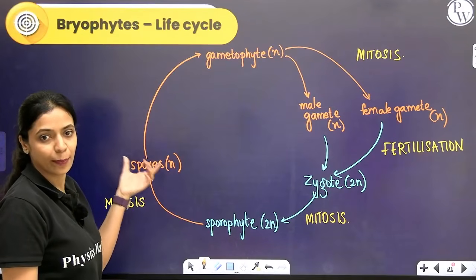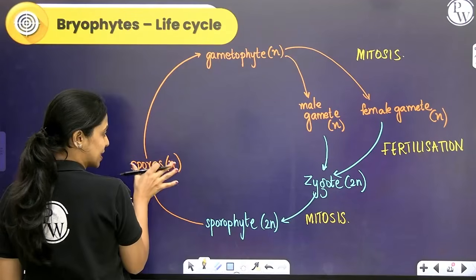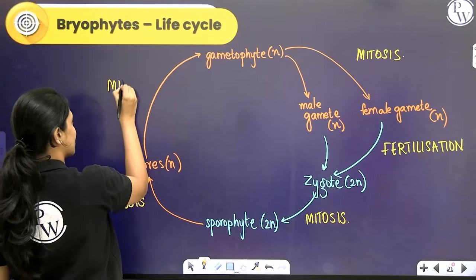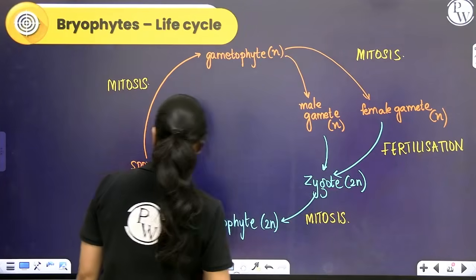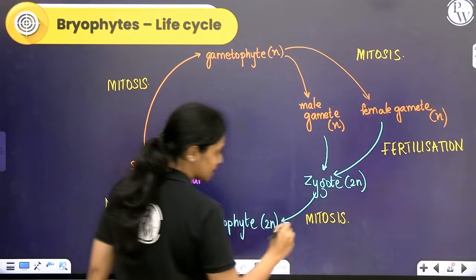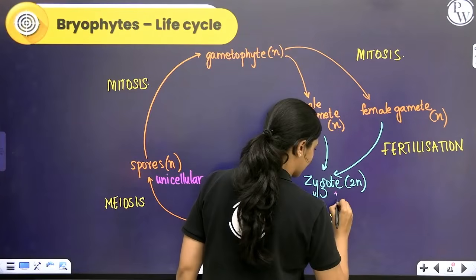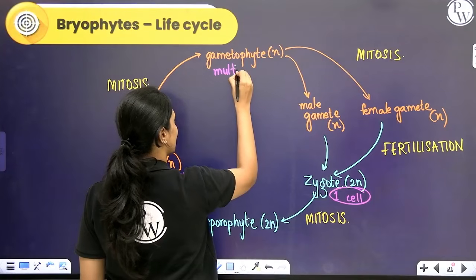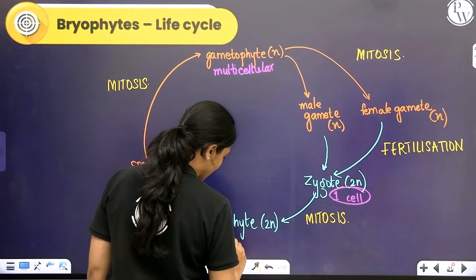From haploid spores will germinate and give rise to a haploid gametophyte. Again, this is one single cell. This is multicellular. Over here, from one cell to form many cells, mitotic cell division will happen. Okay? Spores are unicellular. Gametes are single cell. Zygote is one single cell. One cell. Okay? Gametophyte is multicellular and sporophyte is also multicellular.